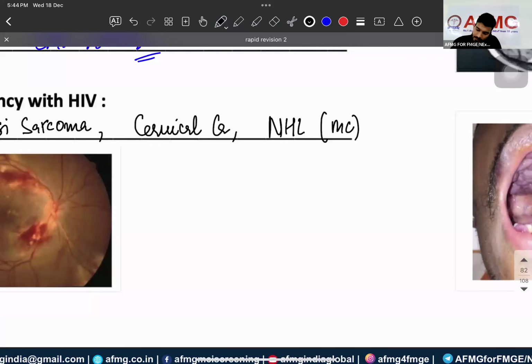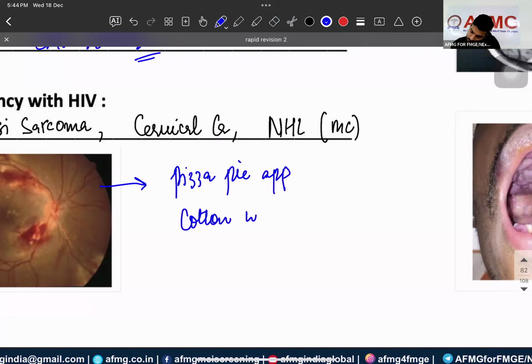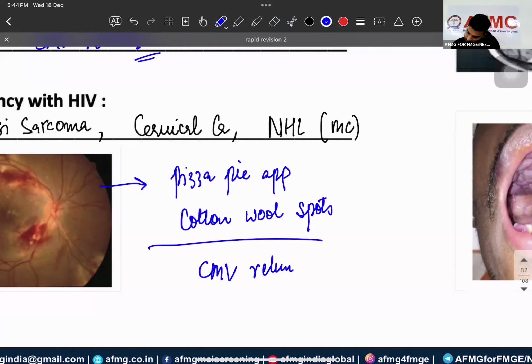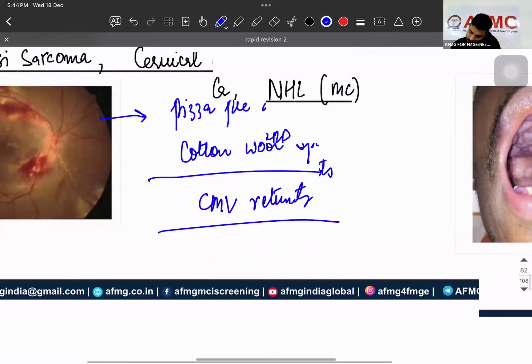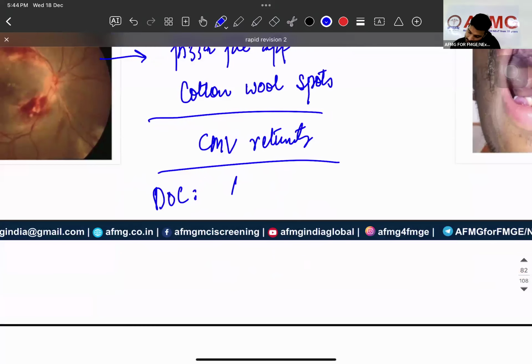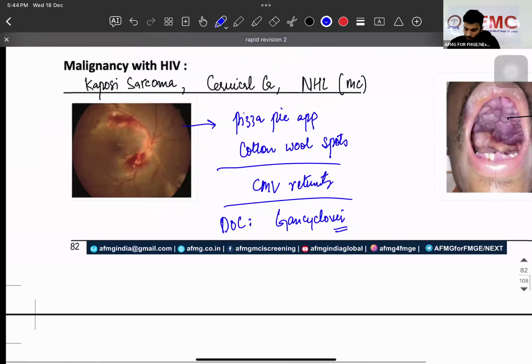After that, you have a fundoscopic picture of a patient with a pizza pie appearance and cotton wool spots. What is your diagnosis? CMV retinitis. Your most repeated question, drug of choice: ganciclovir. Please never mark acyclovir. Acyclovir is for herpes. Next.